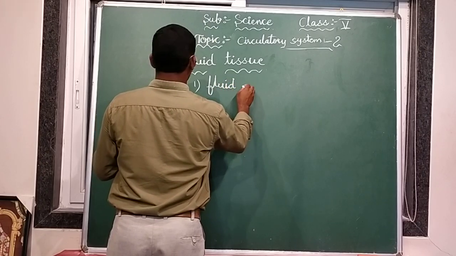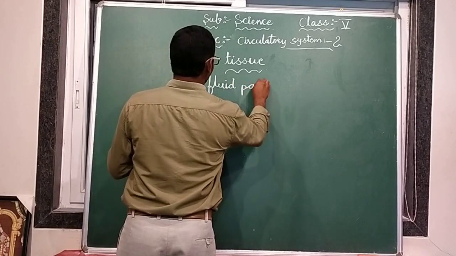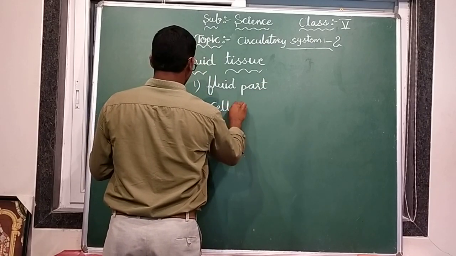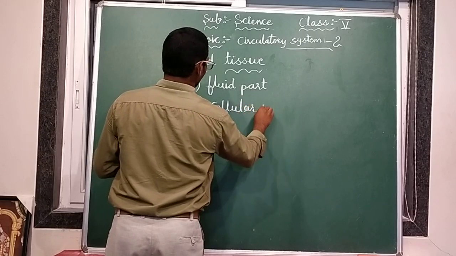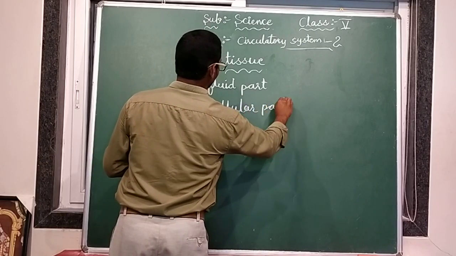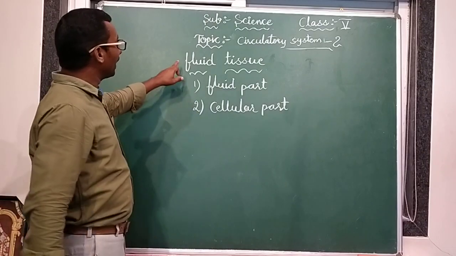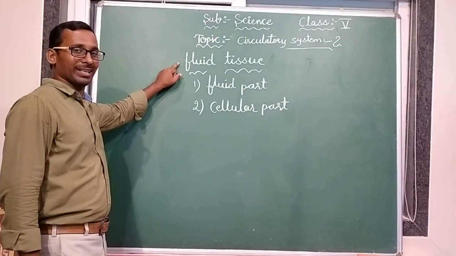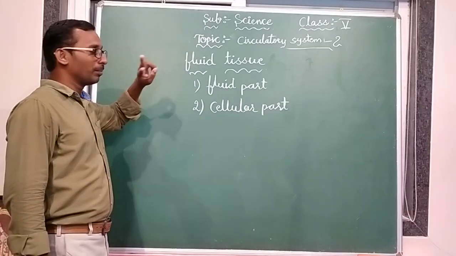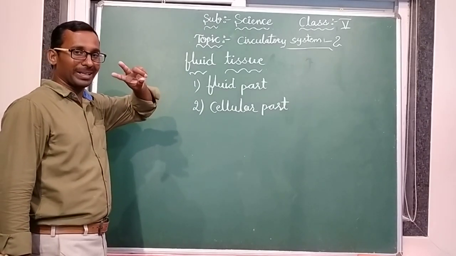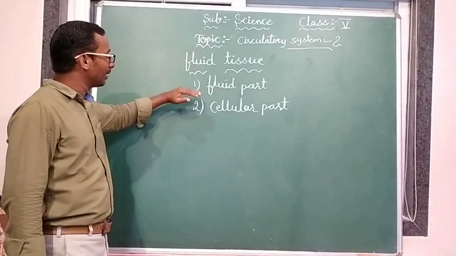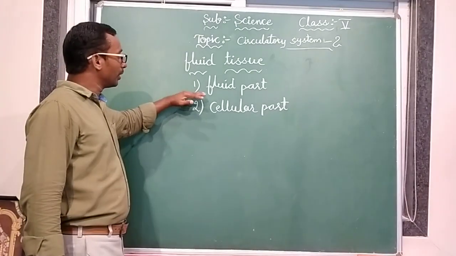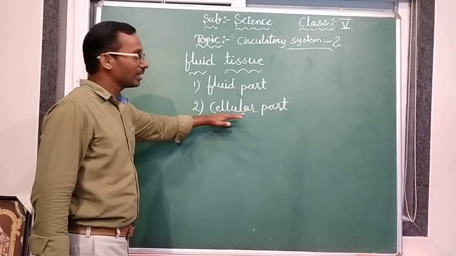Blood is a fluid tissue, and it contains mainly two parts. In our blood, mainly two parts are there. What are they? One is the fluid part, and another one is the cellular part.